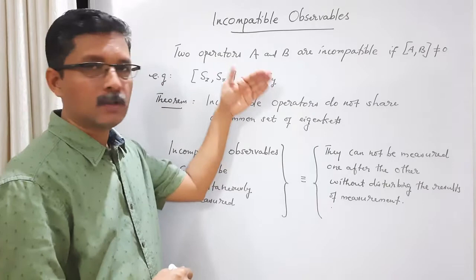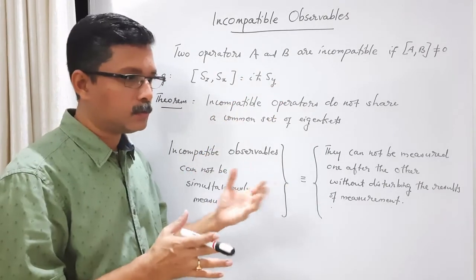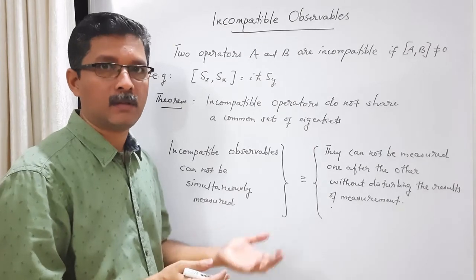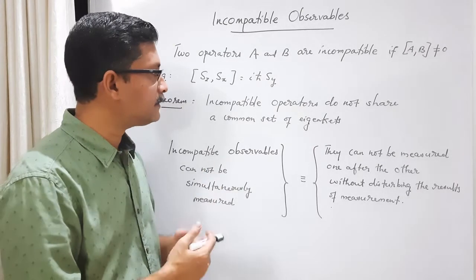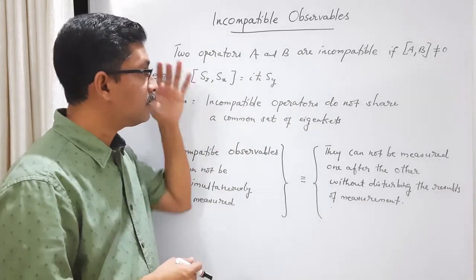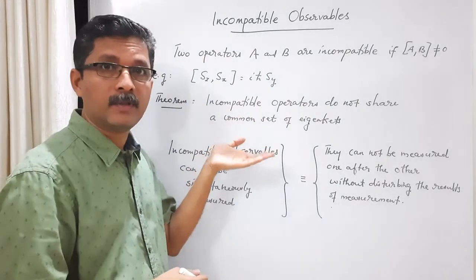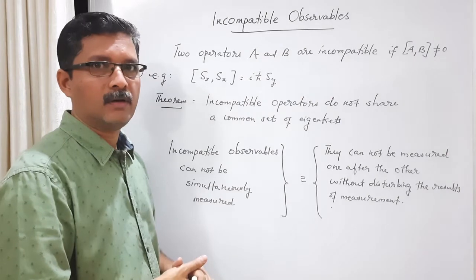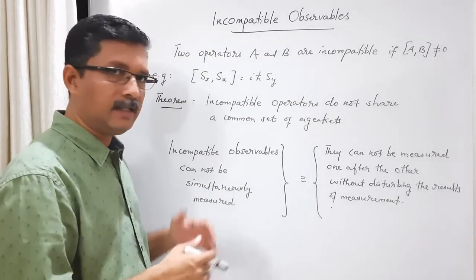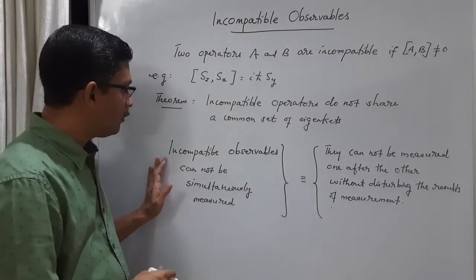We have also proved the converse statement, that if two operators share a common set of eigenkets, they are compatible, they are commuting. So that itself serves as the proof of this statement. If the operators are non-commuting, if they are incompatible, they cannot have a common set of eigenkets. And exactly the meaning of incompatible is this.